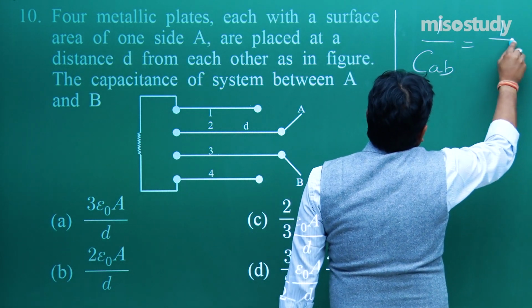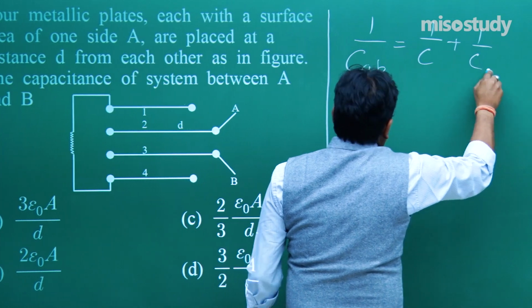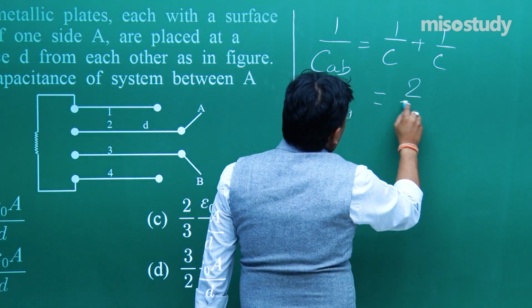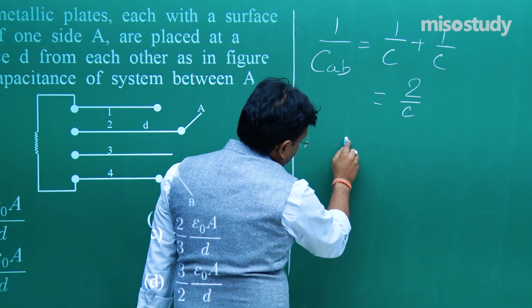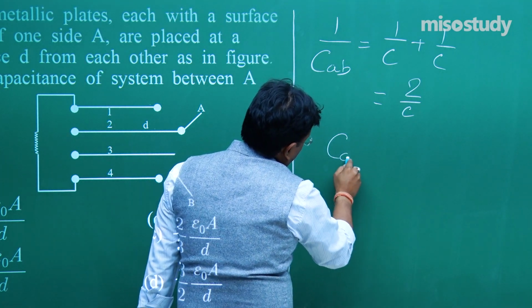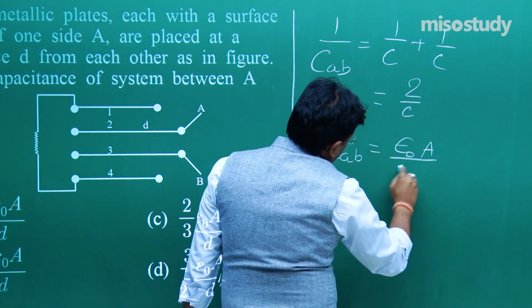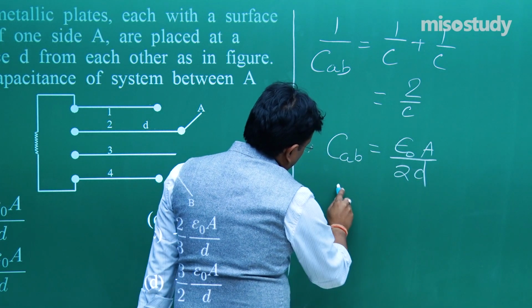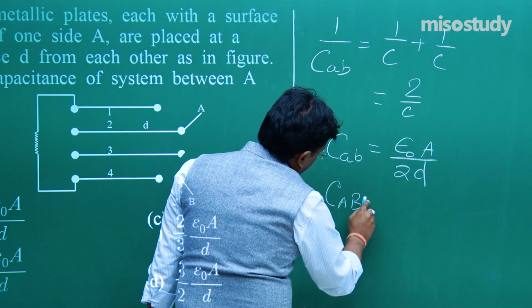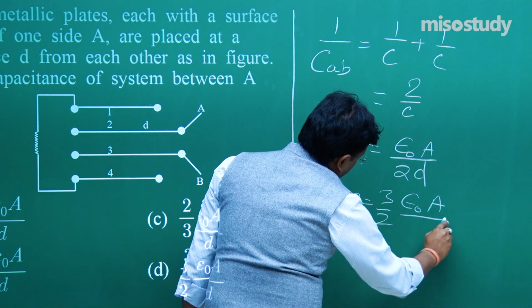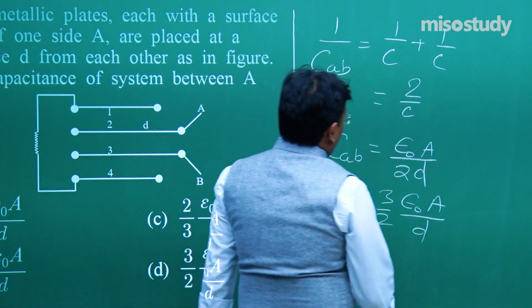It is going to be 1 by C plus 1 by C is equal to 2 by C. So from here what we can say that CAB is equal to epsilon naught A by 2D, and CAB is equal to 3 by 2 epsilon naught A by D. Fine.